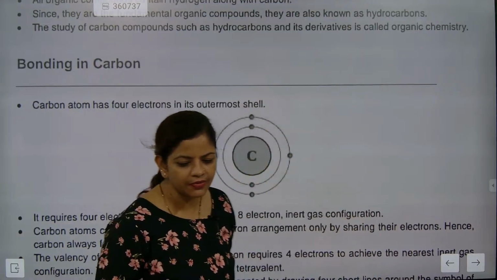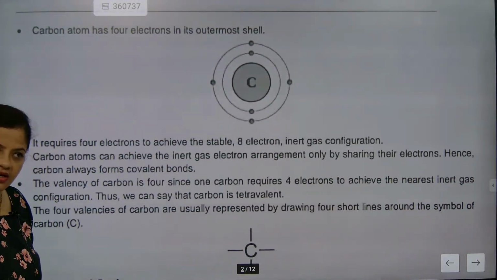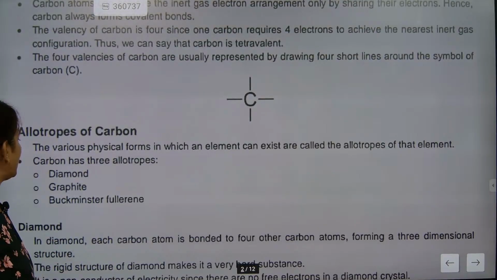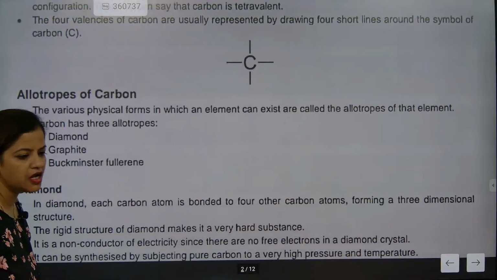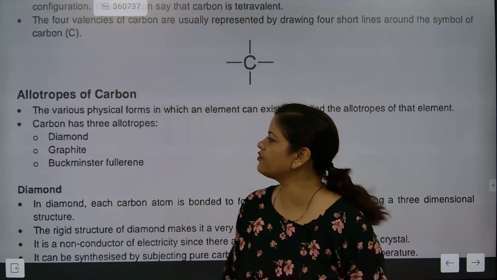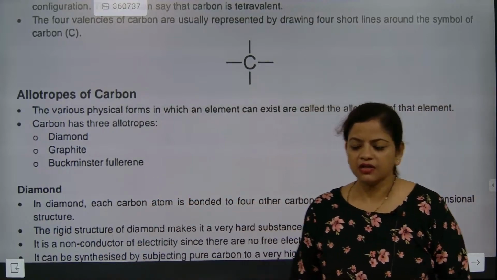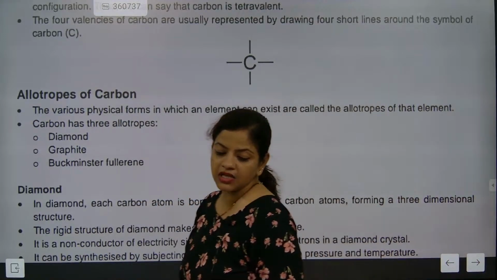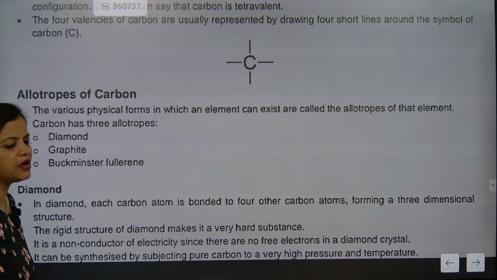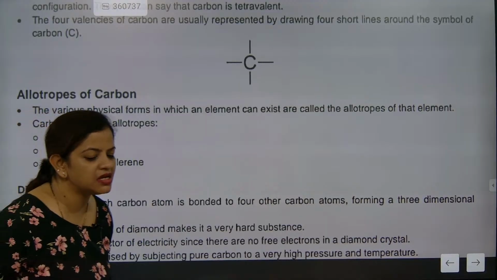Carbon structure we have known. Why carbon is unique we have studied. Understood? The tetravalency property of carbon we have studied. Allotropes of carbon we have studied. What are the allotropes of carbon? Come on, quickly say. The allotropes of carbon are diamond, graphite, and Buckminster fullerene.